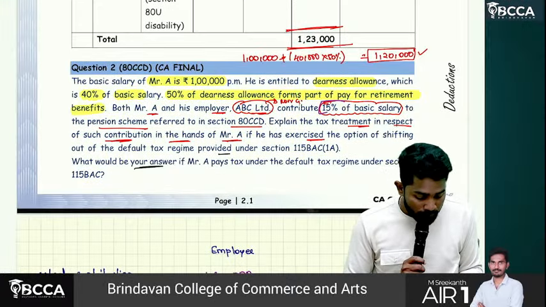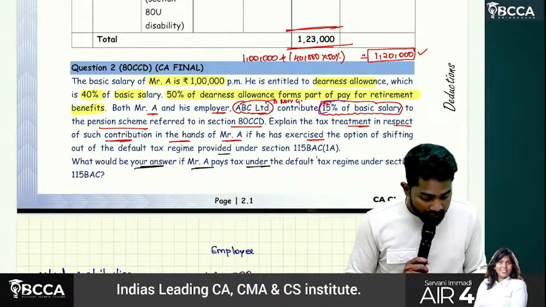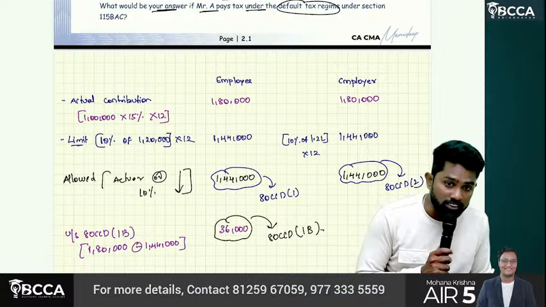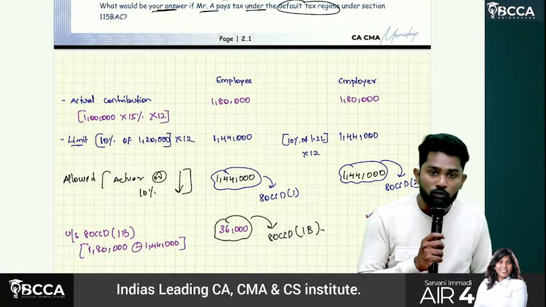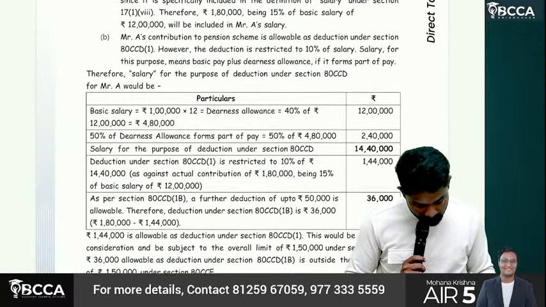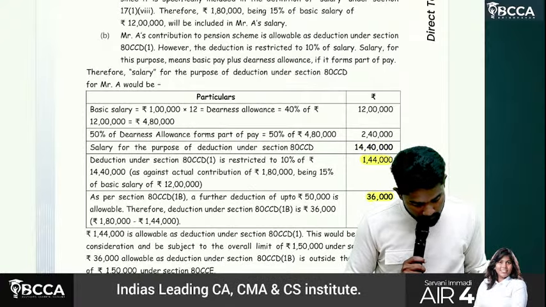What would be your answer if A pays tax under the default regime? Sir, under default regime, 1B is not allowed. But which is allowed? 80 CCD subsection 2 is allowed, which amounts to 1 lakh 44,000. It's okay. See here, 1 lakh 44, 36,000.